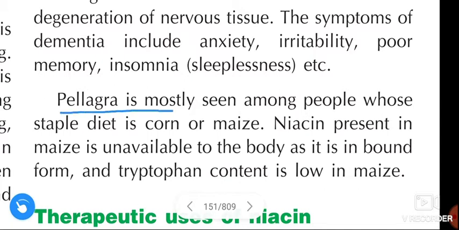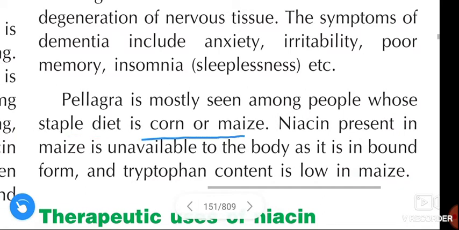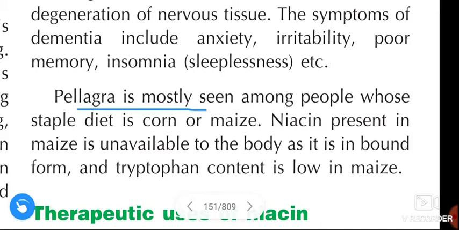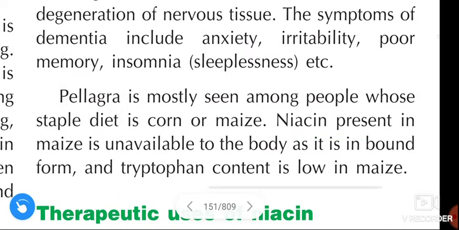Next, pellagra is mostly seen among people whose staple diet is corn or maize. Niacin present in maize is unavailable to the body as it is in bound form, and tryptophan content is low in maize. This is about the deficiency symptoms of vitamin B3 or niacin.